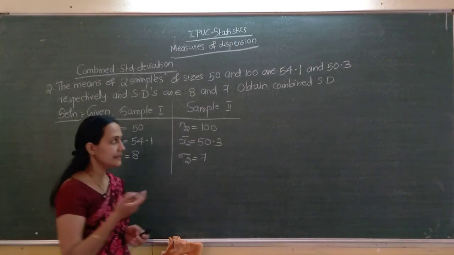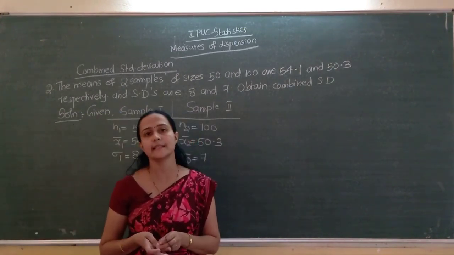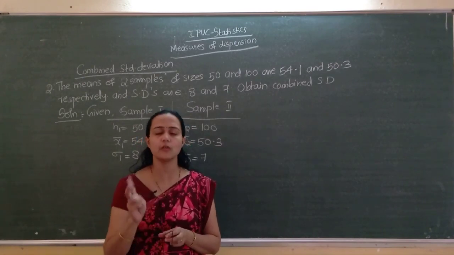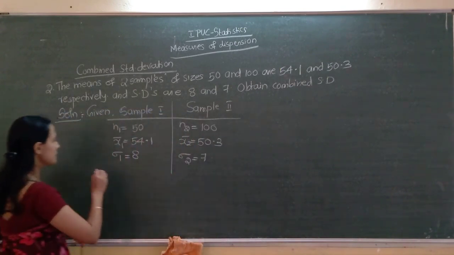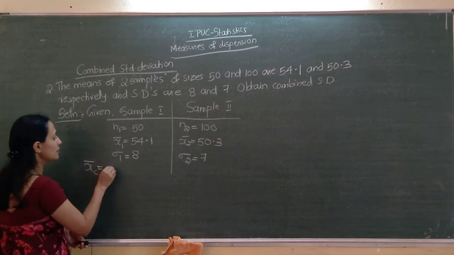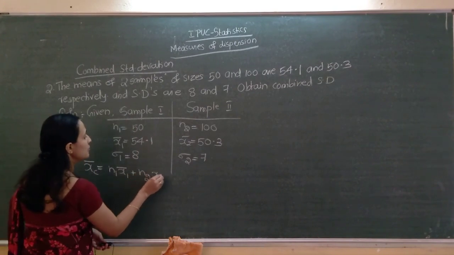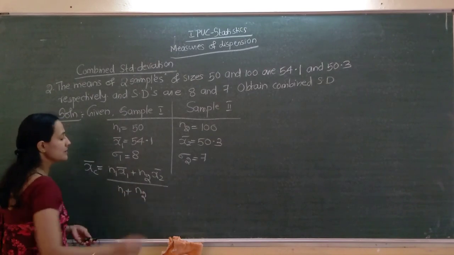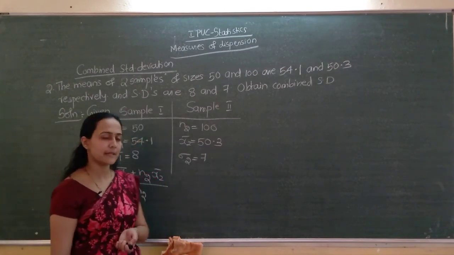So however, from the previous problem we know how to compute combined standard deviation. For computing combined standard deviation, first we have to compute combined arithmetic mean. Correct na? So combined arithmetic mean, xc bar equal to n1 into x1 bar plus n2 into x2 bar divided by n1 plus n2.